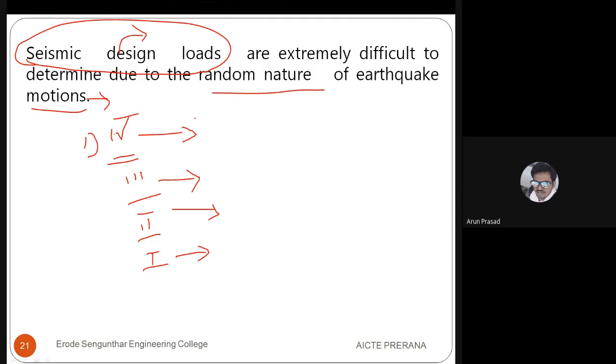If you are considering a building or structure in the zone 4 area, we have to take a record of nearly 10 to 20 years of earthquakes, how much intensity has occurred, the average. We have to keep those records, consider those earthquake motions and the earthquake design, and give the loading pattern here.